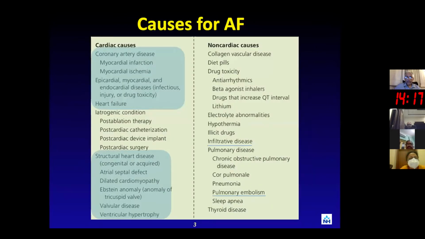The causes for atrial fibrillation you can table in many ways. This is one such table. It can be divided into cardiac causes and non-cardiac causes, and then you have these highlighted areas where the structural changes take place: coronary artery disease, the myocardium, congenital, and valvular disease. These are the areas where echo can be very helpful. On the non-cardiac side, you have a very limited approach in terms of what echo can provide, primarily looking at infiltrative disease or pulmonary embolism.